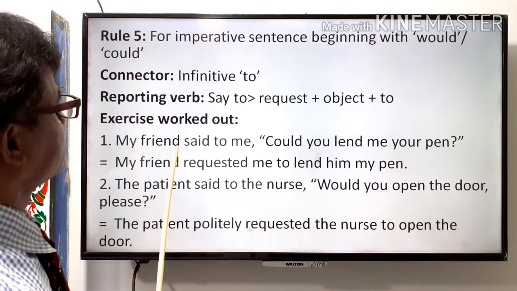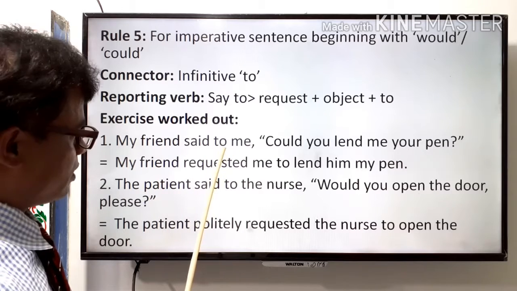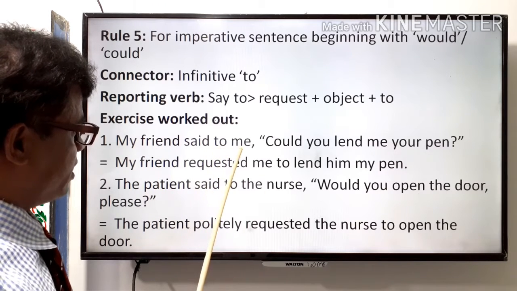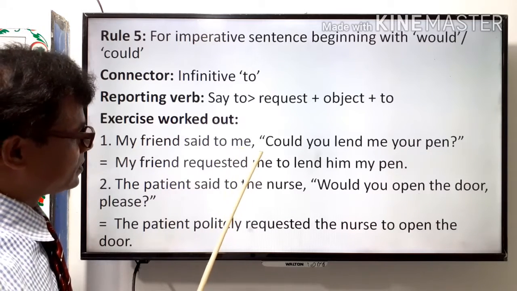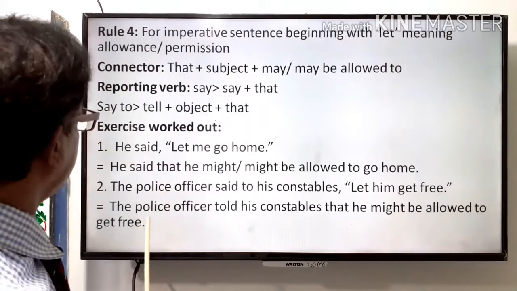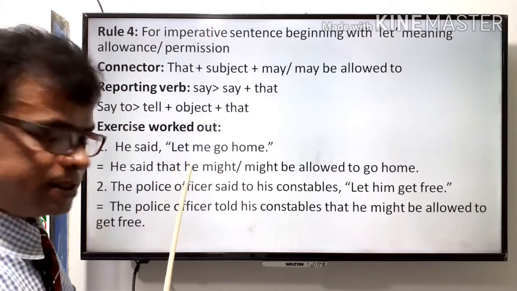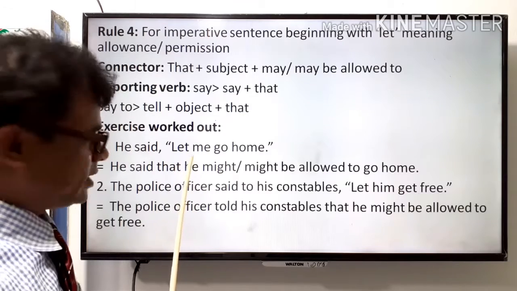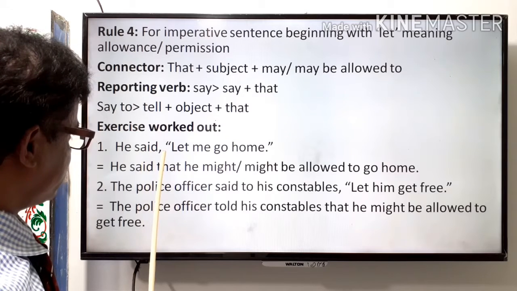My friend, third person, and the object of the reporting verb me, first person. Then here the sentence begins with let. This reported speech begins with let and there is no object of the reporting verb in this sentence.